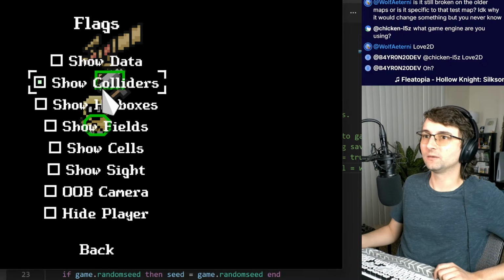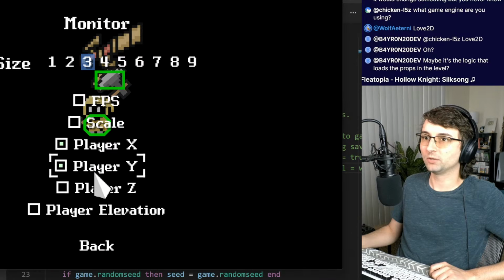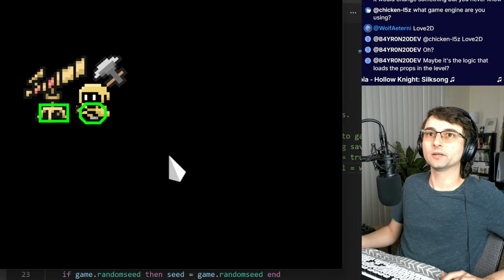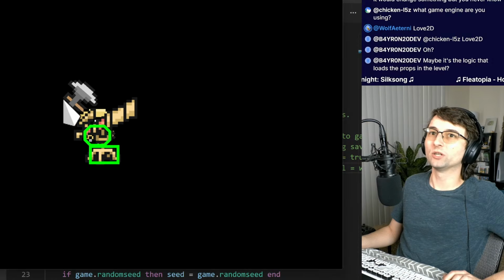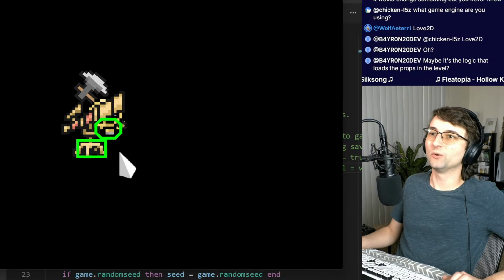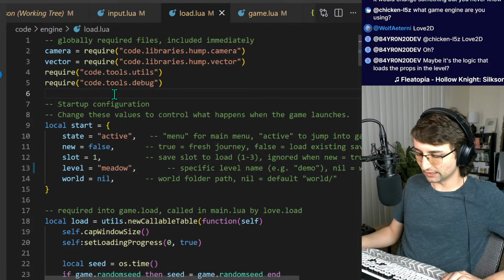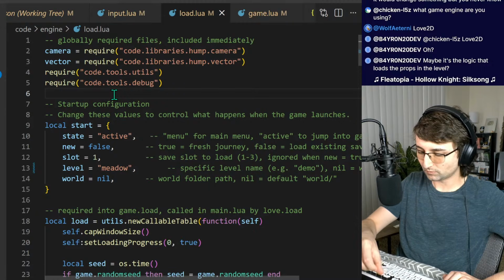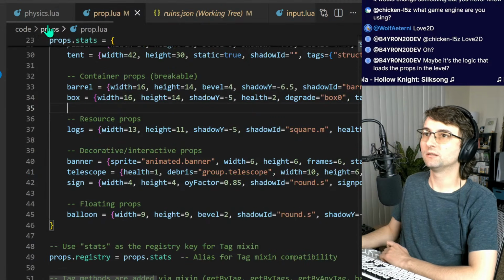Where is show? I think that there's a way I can monitor player XY. Player XY. Ah, darn, we're already at the edge. But like, look, I am actually moving it. So it is something to do with the level update. I think props aren't being updated in the new level system.